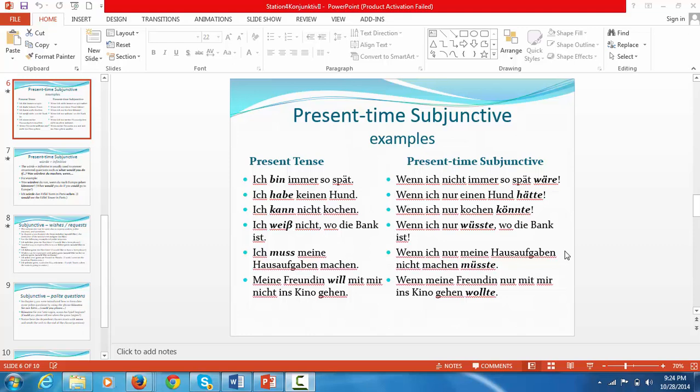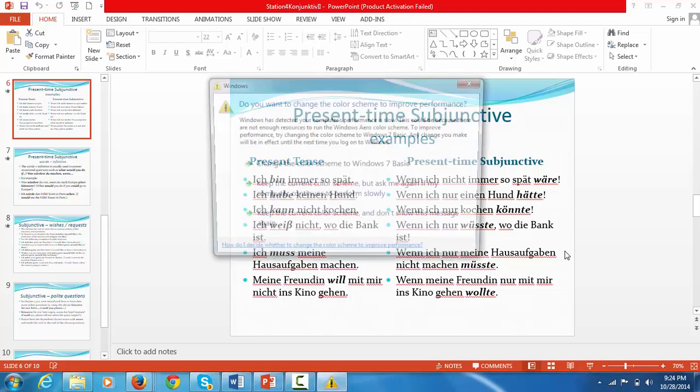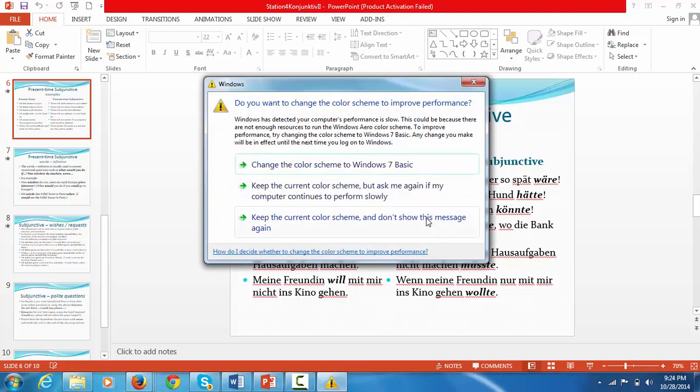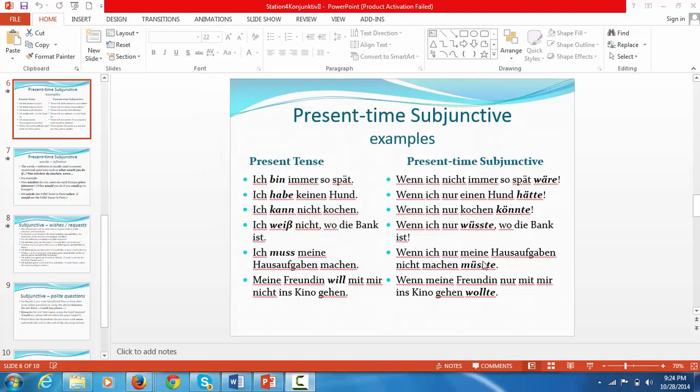If I were to present this in the present time subjunctive, I would start this clause with wenn, and we're just going to change the form of sein, which here is bin, and that's going to become wäre.